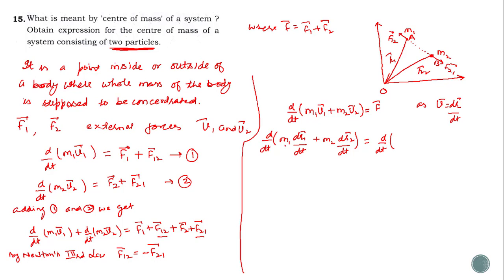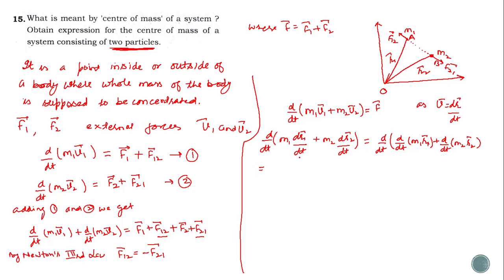Now taking d by dt out of this, that is d by dt of m1 r1 plus d by dt of m2 r2.